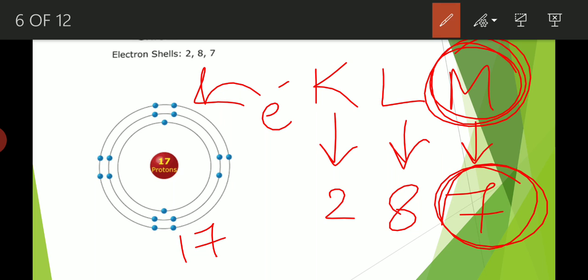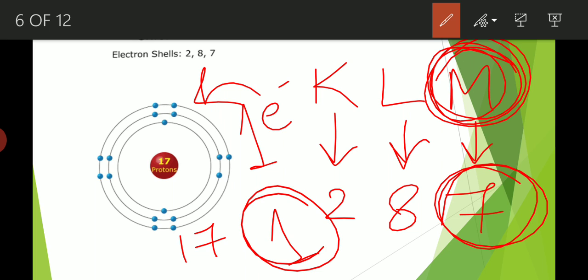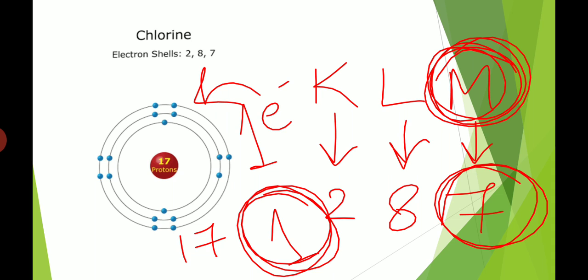So when chlorine reacts with another atom to form a compound, it will always gain 1 electron so as to have 8 electrons in its valence shell, so as to obey the octet rule. As the chlorine atom is gaining 1 electron, that's why the valency of chlorine is 1. Clear? I think now it's clear.